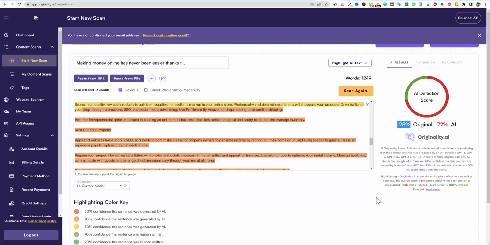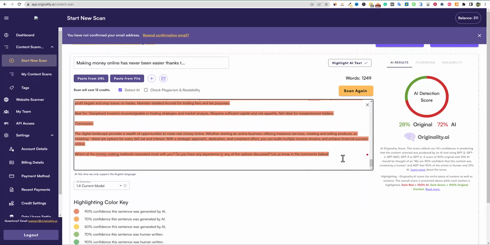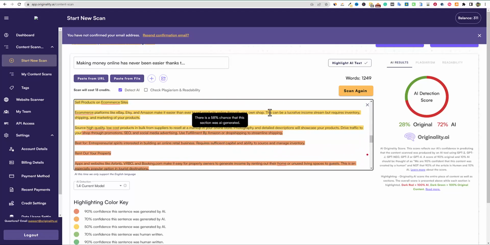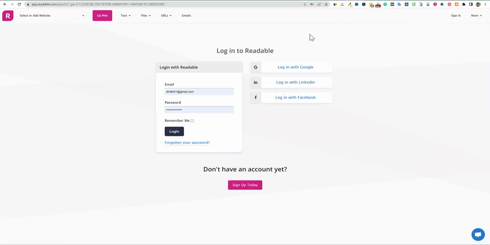So it does have a higher originality score than most AI writers. So that's kind of cool. It's just something that's interesting, but I know that it doesn't matter what these numbers are, but some people might be curious to see how it would perform. I'm going to go ahead and log into my Readable account.